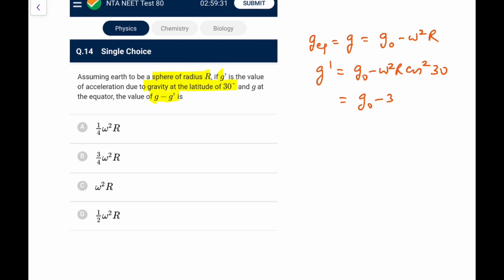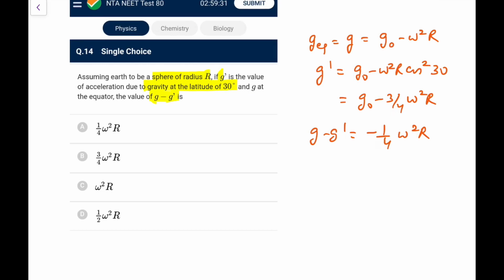Cos square 30 is 3 by 4, so that is g naught minus 3 by 4 omega square r. So if I do that, g minus g dash comes out as minus 1 by 4 omega square r.